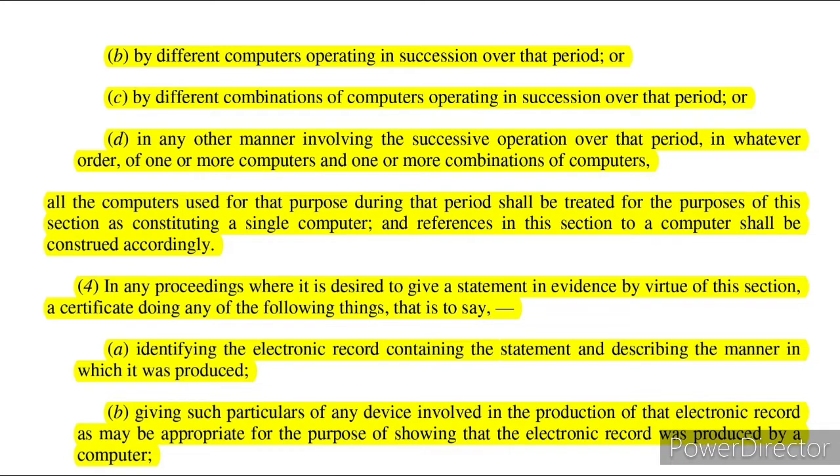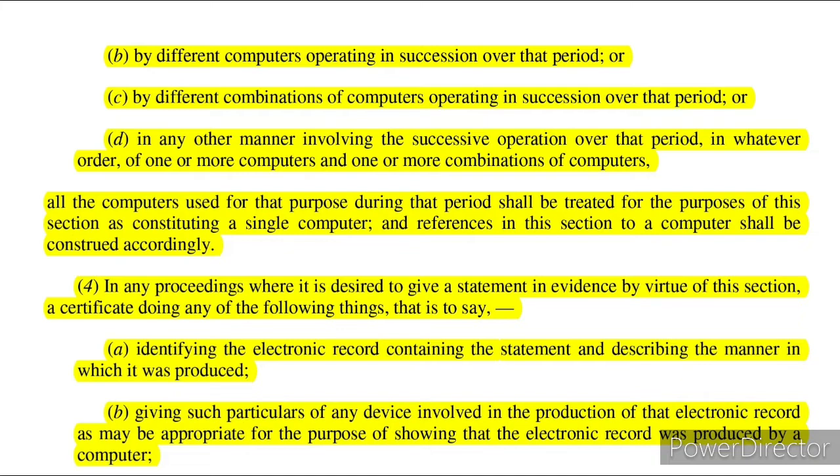Now in all the above mentioned cases, a certificate signed by a person occupying a responsible official position in relation to the operation of the relevant devices or the management of the relevant activities shall be evidence of the matters stated in the certificate for the following things. There is generally a person responsible for managing the operation of the relevant devices or its activities, and he issues a certificate signed by him, which shall be the evidence of the matters stated in it.